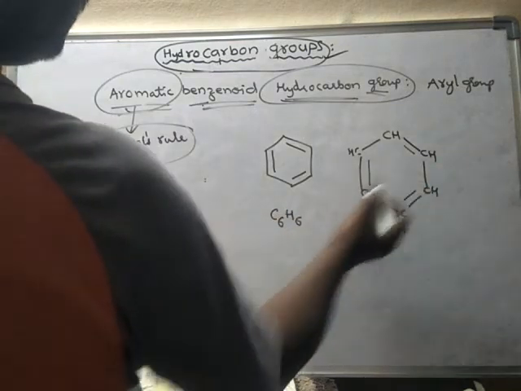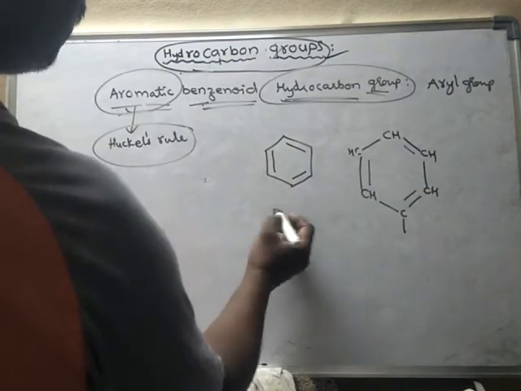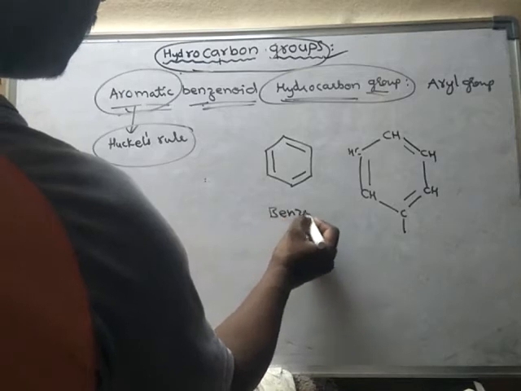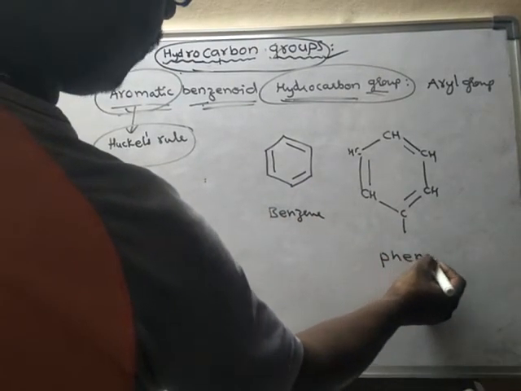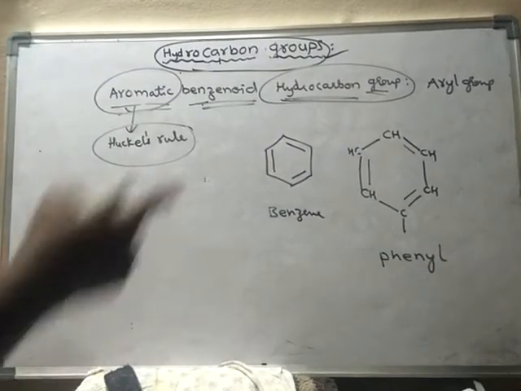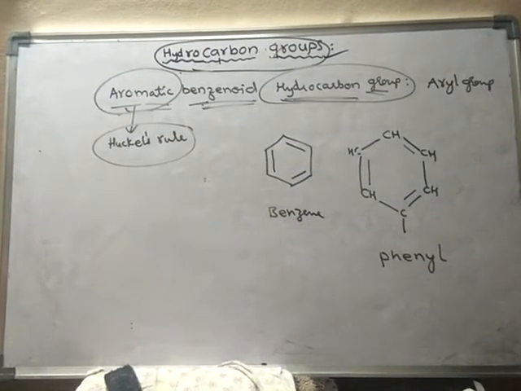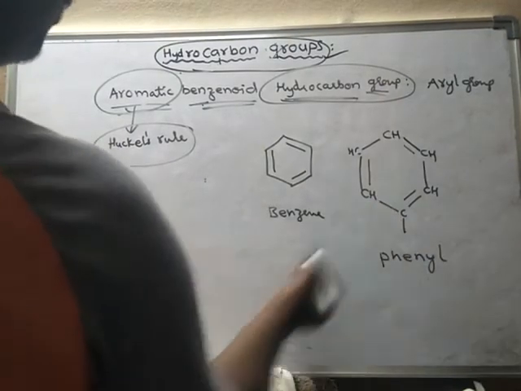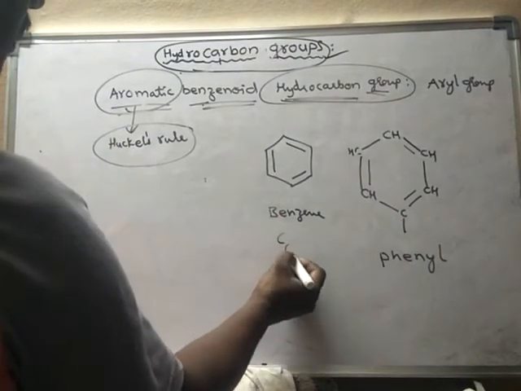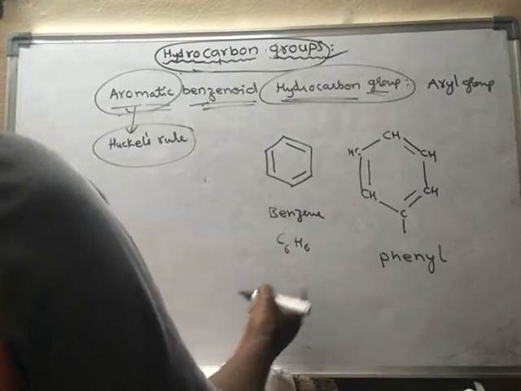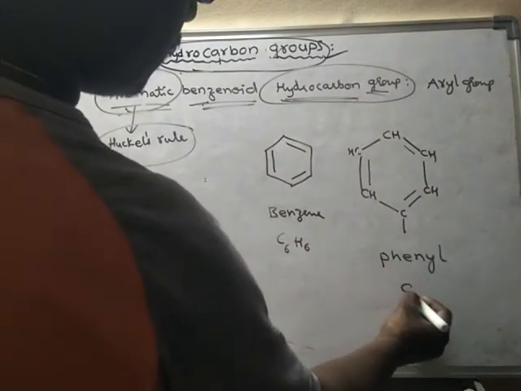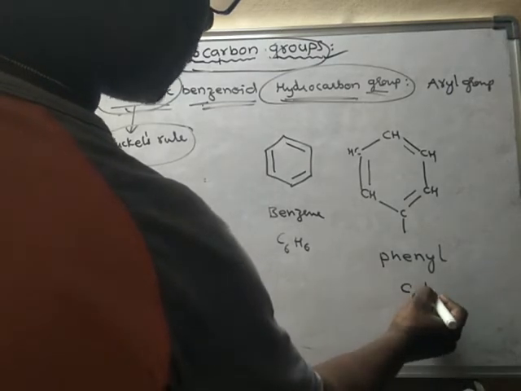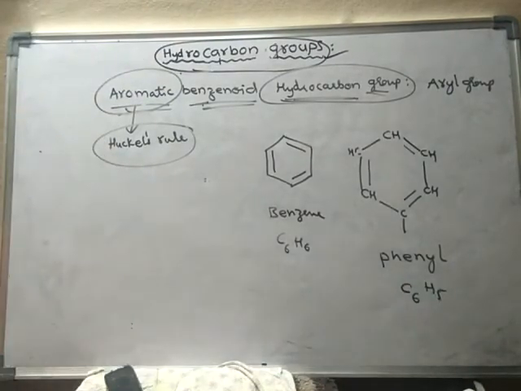The name of this one is benzene. If I remove one hydrogen from benzene, it is called a phenyl group. Phenyl, this is a most important name. What is the formula of benzene? C6H6 is the benzene formula. If you remove one hydrogen from benzene, you will get phenyl. What is the formula of phenyl? C6H5 group is called the phenyl group.